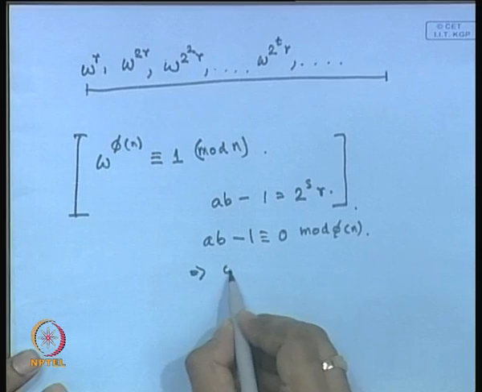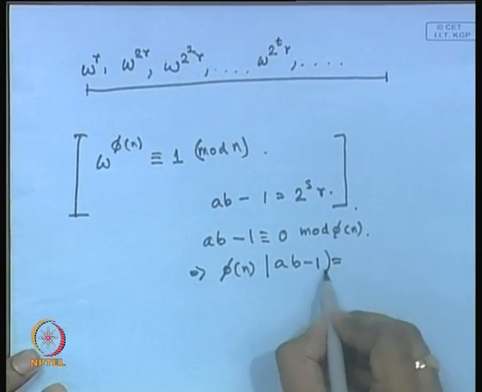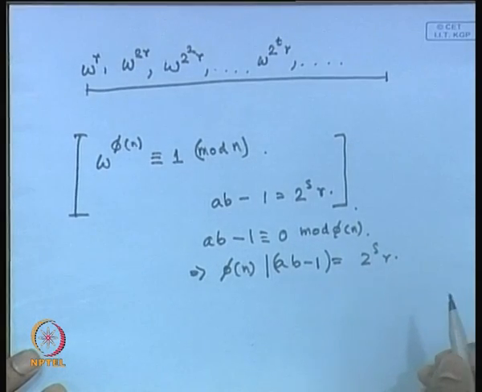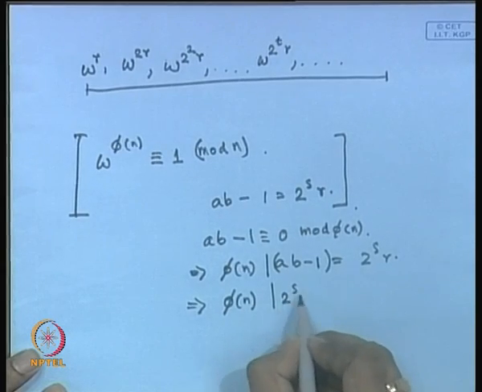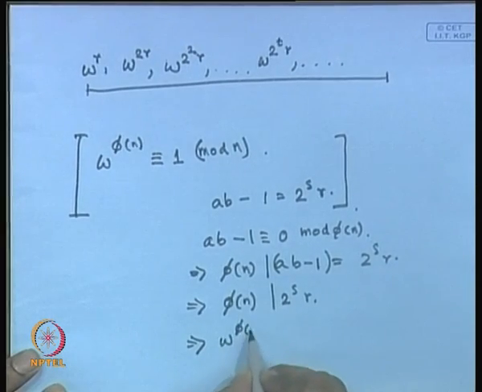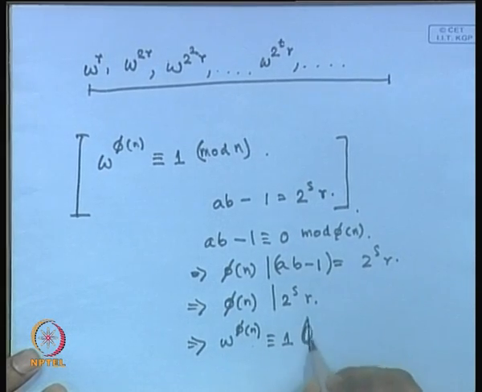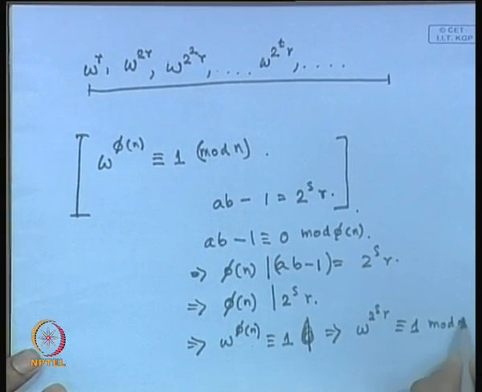It means that phi n divides ab minus 1, which is equal to 2 to the power of s r. So, phi n divides 2 to the power of s r. So, if w power phi n is equal to 1, this means that w to the power of 2 to the power of s r should also be equal to 1 modulo n.